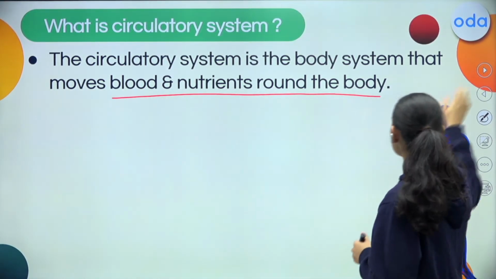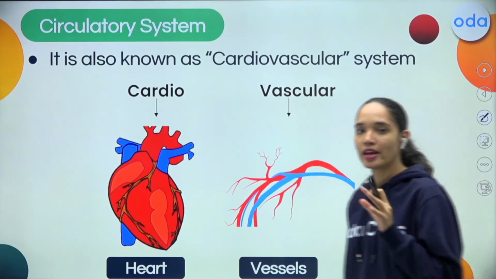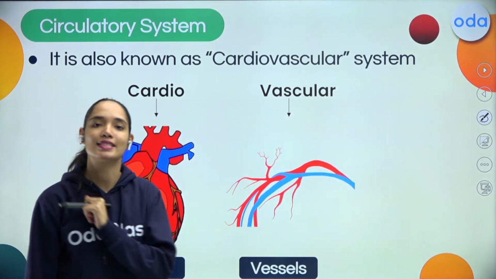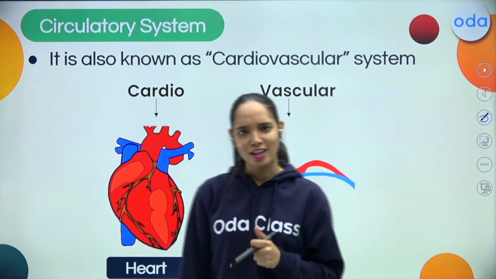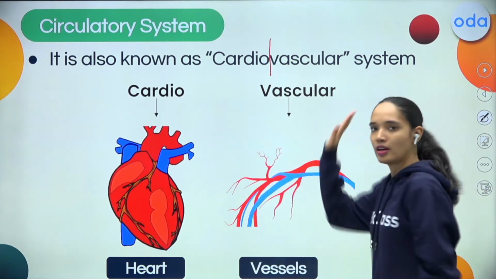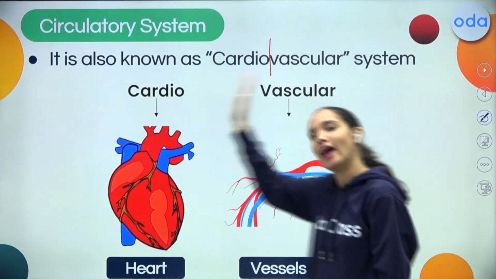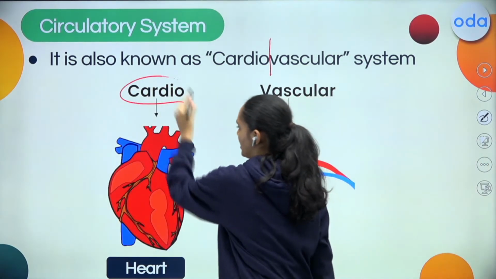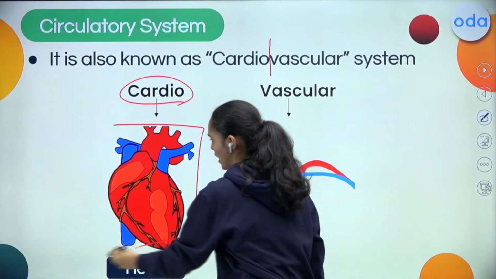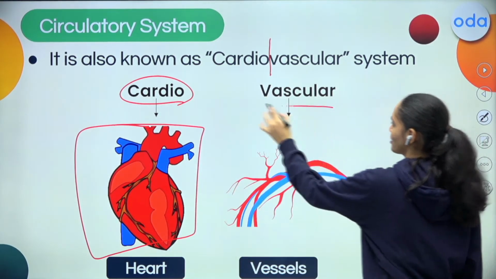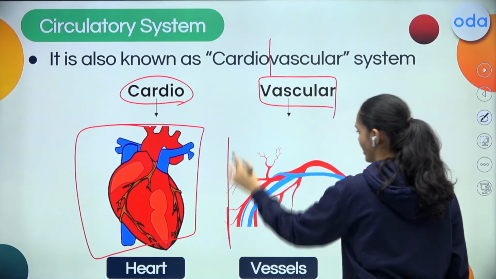And this circulatory system is also known as the cardiovascular system. So what is the cardiovascular system? We can break this word into two: cardio is one part and vascular is another part. Cardio basically means heart, whereas vascular means the vessels.